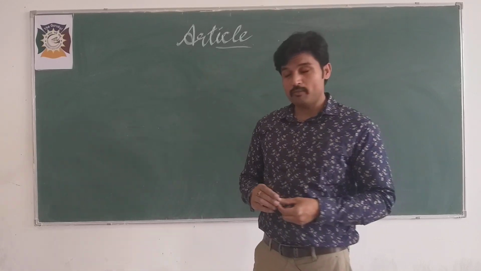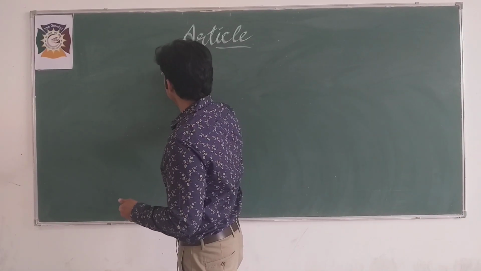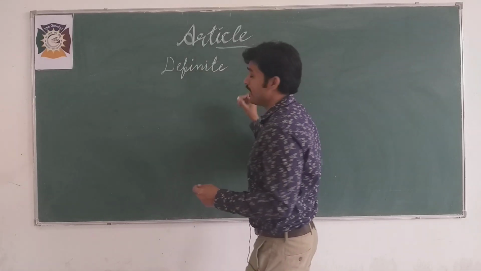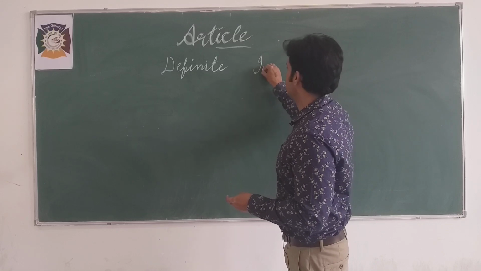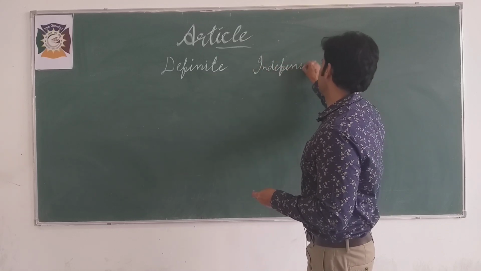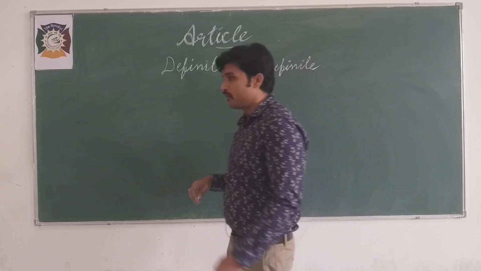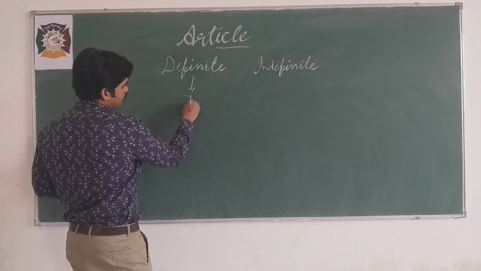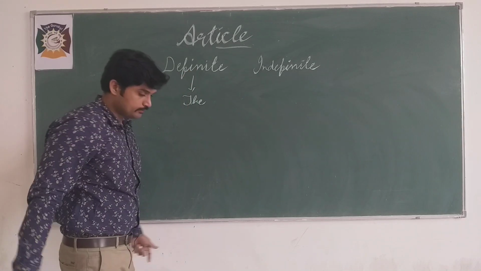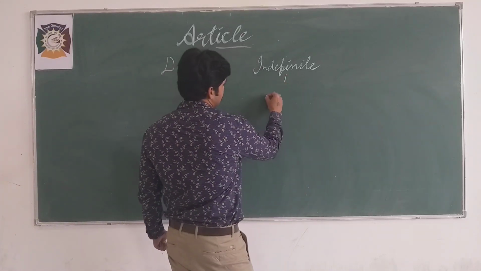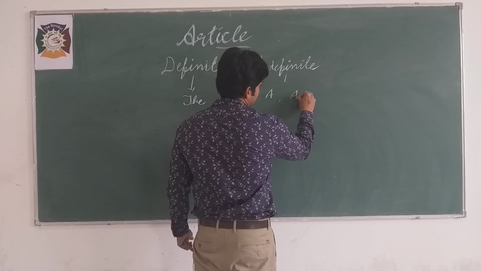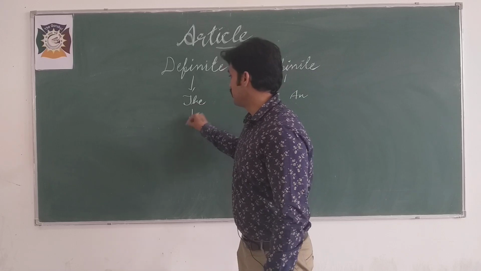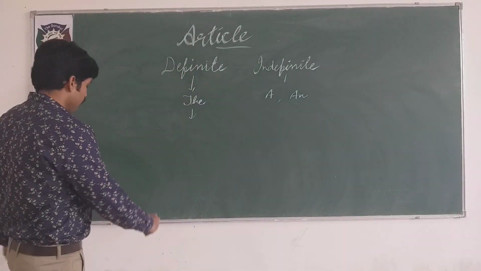Now, when we talk about articles, we have two types of articles, definite and indefinite. In case of definite, we have the uses of the, and in case of indefinite, we have uses of a and an. So today we are going to start with the uses of article the. So first,